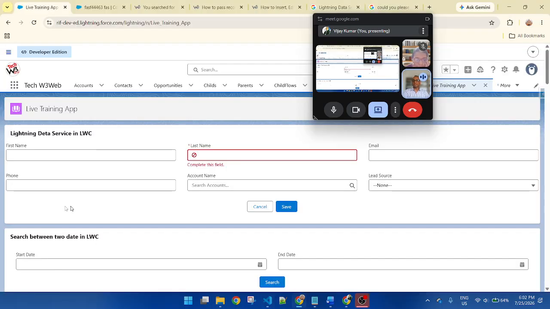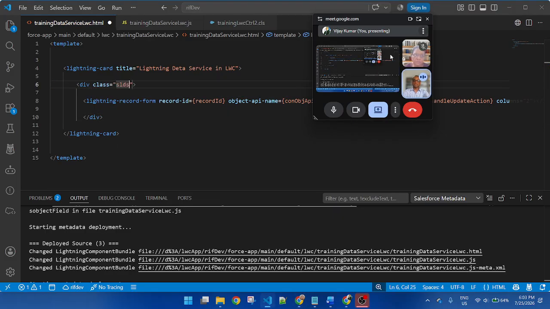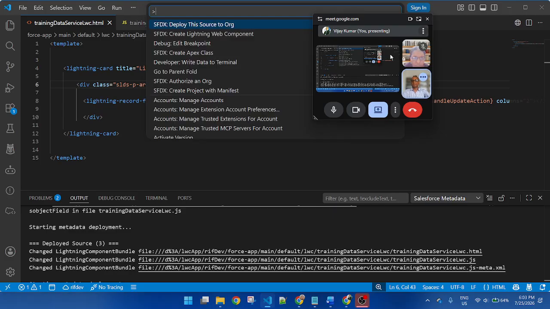And how to give a space? I want to give a space horizontally because there is no space. So I will apply class equal to SLDS p-around medium. SLDS p means it will give a space inside the container.